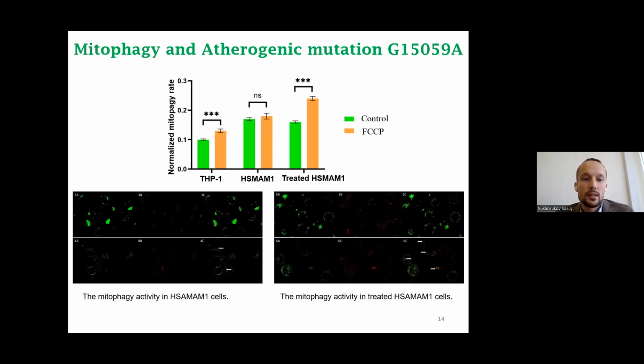So in these cells, mitophagy was defective, and when treated with our system, the mitophagy was restored. This result means that mitochondrial DNA mutation can contribute to defective mitophagy.